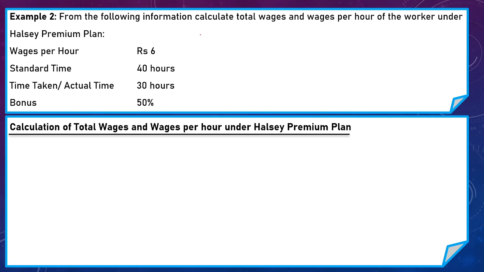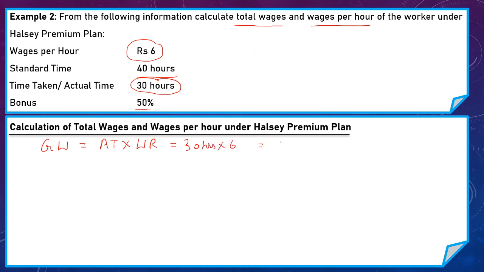From the following information, calculate total wages and wage rate per hour of the worker under Halsey premium plan. Here wage rate per hour is 6 rupees. Standard time allowed by the company is 40 hours, and worker takes only 30 hours to complete the task. Bonus percentage is 50%. Now to calculate total wages, first we have to calculate gross wages, and our formula is actual time into wage rate. Here actual time is 30 hours and wage rate per hour is 6. So gross wages of this worker is 180 rupees.